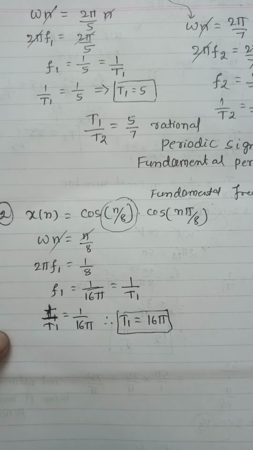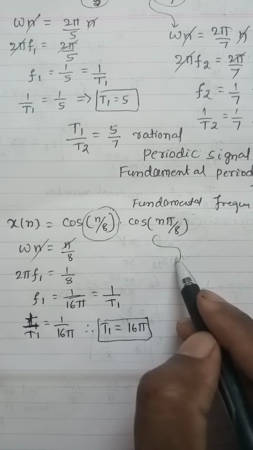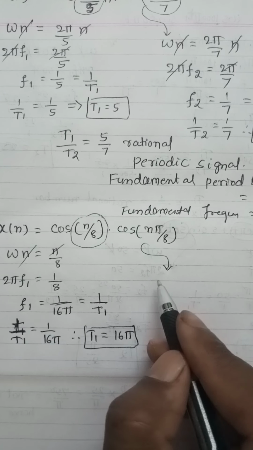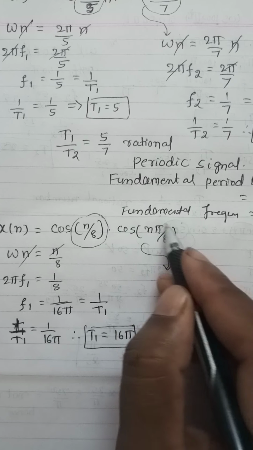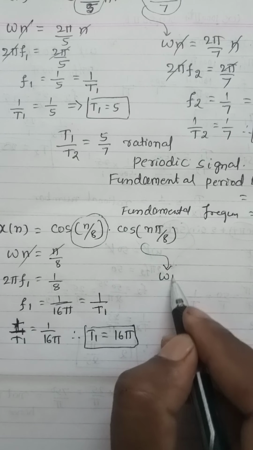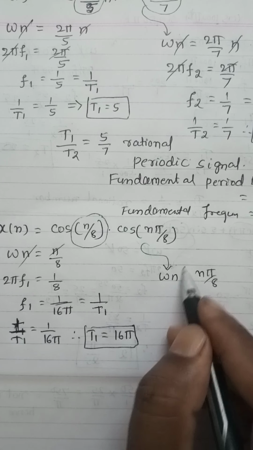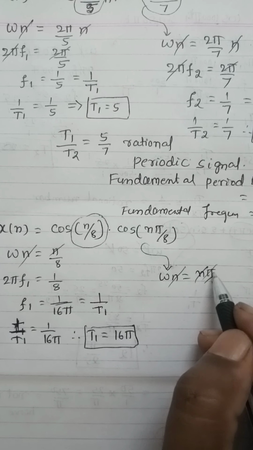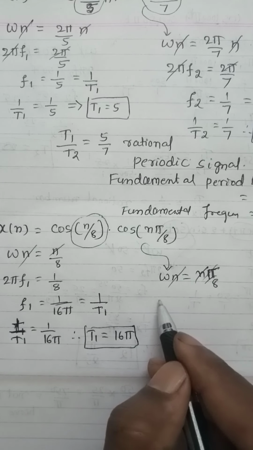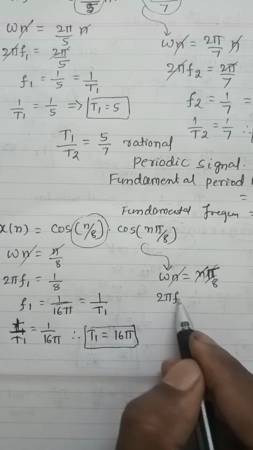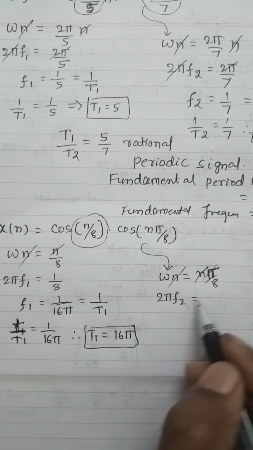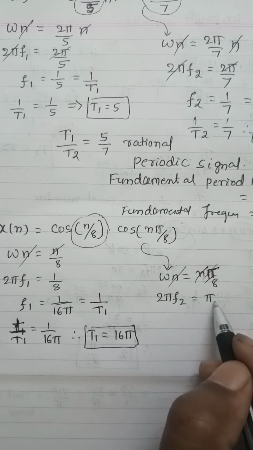T1 is 16 pi. Similarly, coming to the second part of the problem, here this is entirely taken as omega n. Therefore omega n equal to n pi by 8. Now n you can cancel, pi will be here. So omega is 2 pi f, for the second frequency component f2, pi by 8.